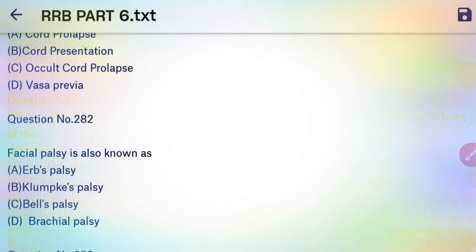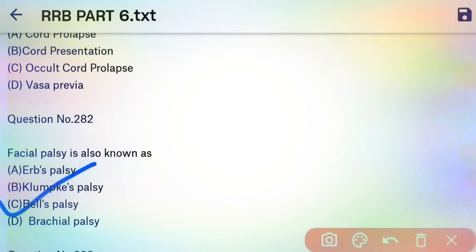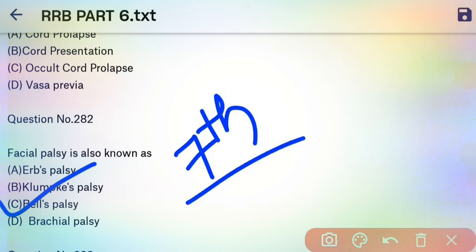Next question. Facial palsy is also known as, so here our right answer is Bell's palsy, which usually occurs due to the damage of the 7th cranial nerve. Okay, then Erb's palsy is the paralysis of the arm. Then Klumpke's palsy means the paralysis of the forearm. So here facial palsy is known as Bell's palsy.